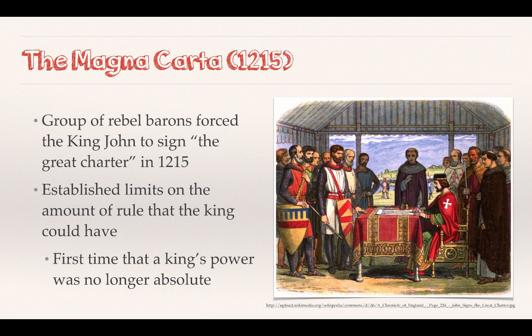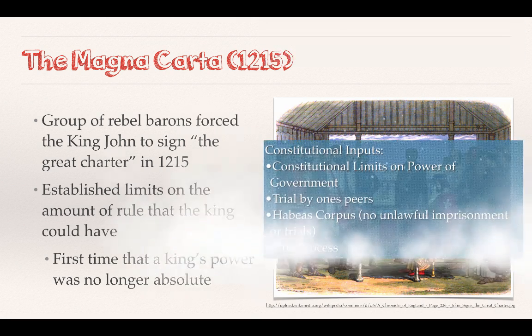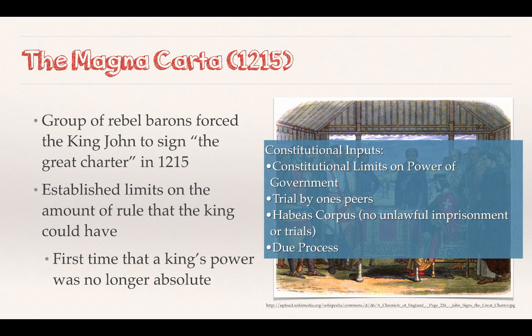So hopefully you guys had that chance to pause and look at it, and you hopefully came up with some of these constitutional inputs. First and foremost, a limit on power. Our president does not have absolute authority. We have three branches, right? Trial by one's peers. You have to put me on trial. You can't just kill me for these things, right? You have to have a reason, habeas corpus, to imprison me or put me on trial. It can't just be because I'm speaking out against the king. And it gave me due process as a citizen in Britain at that time. I should say as a noble in Britain at that time.